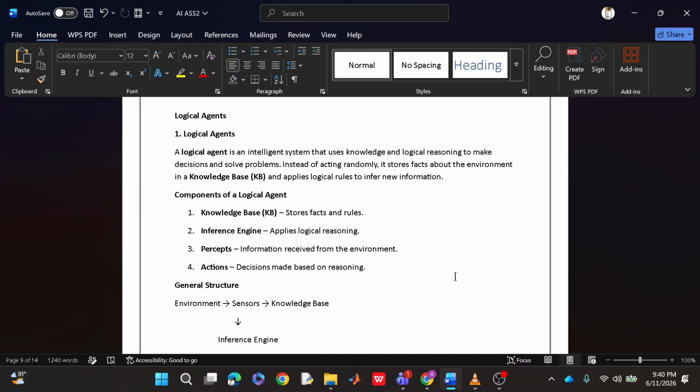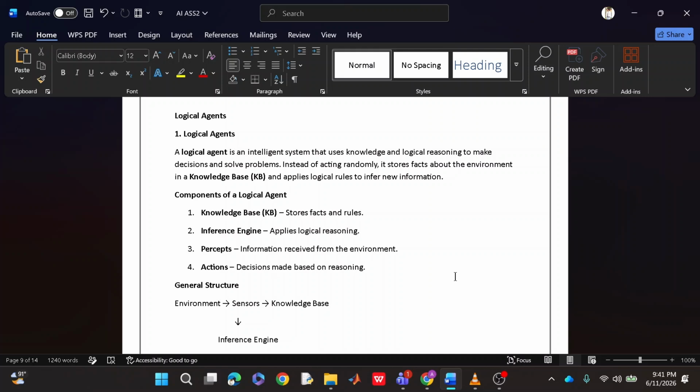A logical agent is an intelligent system that uses knowledge and logical reasoning to make decisions and solve problems. Instead of acting randomly, it stores the facts about the environment in a knowledge base and applies logical rules to infer new information. So basically, in a logical agent, we have some facts and some knowledge. We use that knowledge in order to solve some problems.